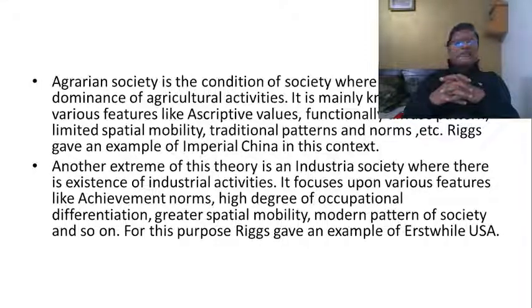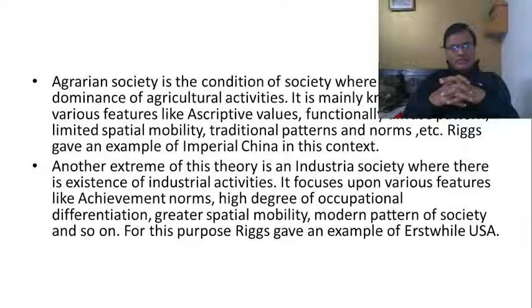For agraria, he gave the example of ancient China or Thailand. So what are the features of this agraria? As you can see on the screen: ascriptive values, functionally diffuse pattern, limited spatial mobility, traditional patterns and norms. What do we mean by that? Agrarian societies are those societies where agriculture is the most important and dominant activity performed by the people in the society. Ascriptive values, that means those values which are imposed from above.